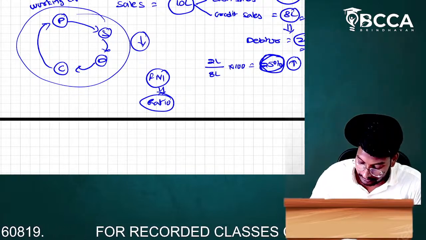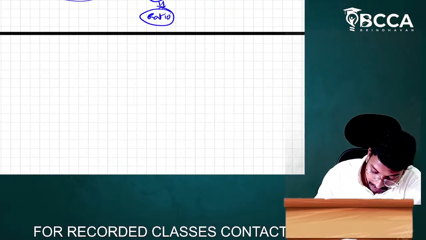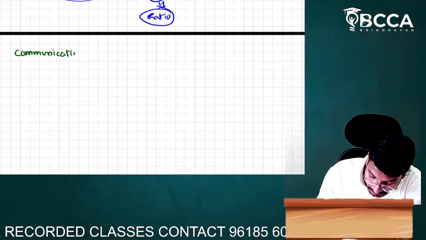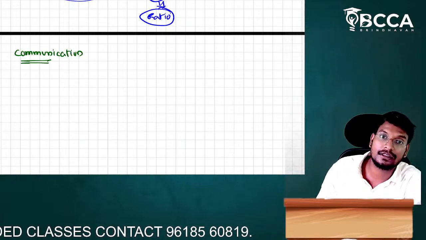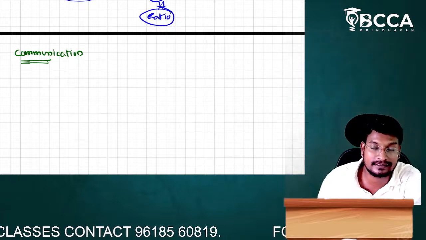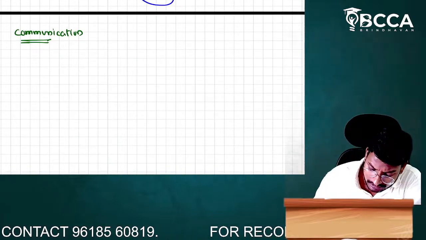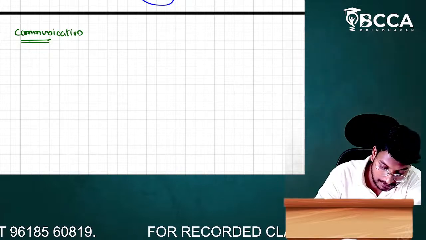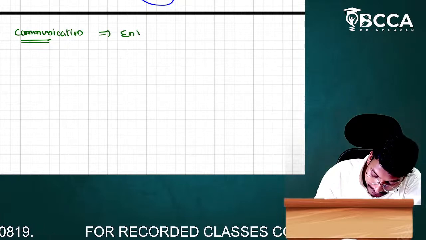Okay, sir? Okay. Next one, what is our communication? For whom do we have to communicate, sir? We have to communicate to the stakeholders of the organization. Who are those stakeholders, sir? The stakeholders means, for example, whom do we have to communicate to, sir? End users.